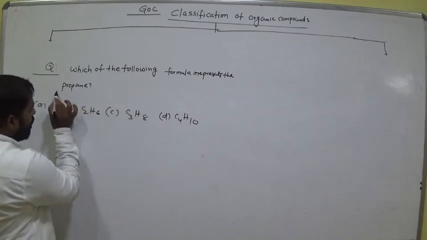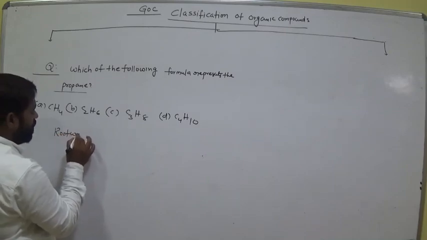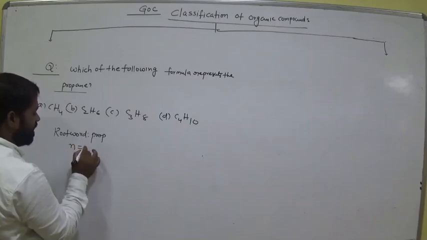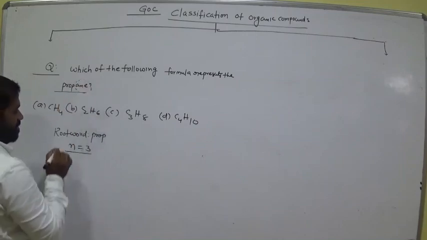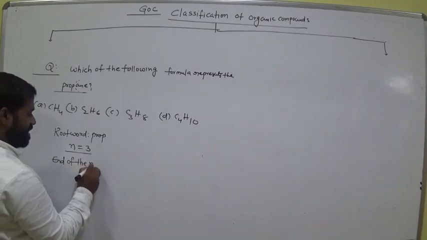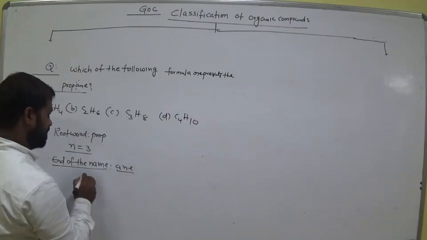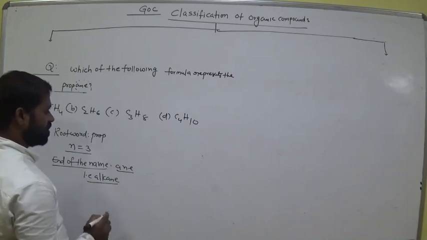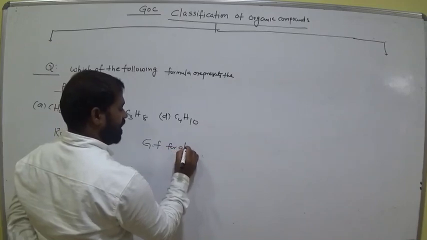So first see propane. What is the root word? Root word prop. That means number of carbons, n is equal to 3. Next, observe the end of the name. What is the end of the name? Ane. Ane clearly means alkane. Am I right? Alkane. So now what is the general formula for alkanes?